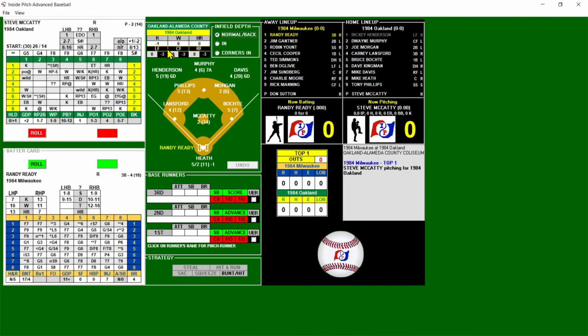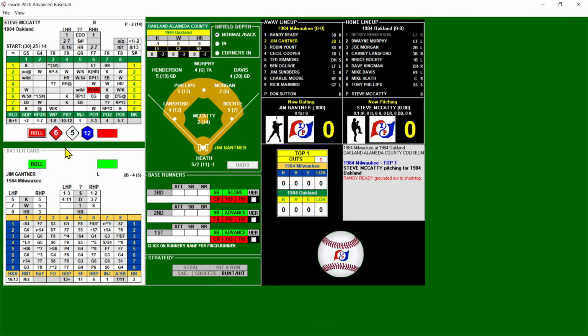We're in Oakland. We got -1 for K's. We got home runs okay in all three fields. And let's just get started here. McCatty is right-handed, pitching to Randy Ready. And that is a blank right off the bat. And we got a ground ball to short, Phillips to Bhakti, and there's one out. Bring up Jimmy Gantner.